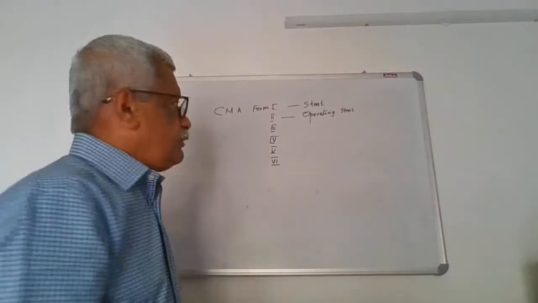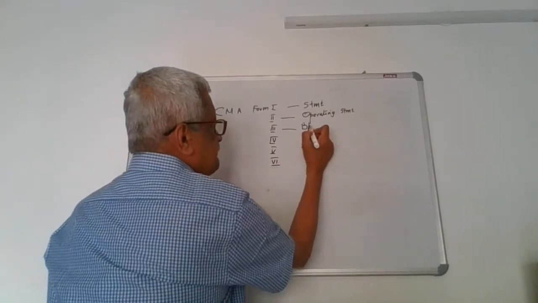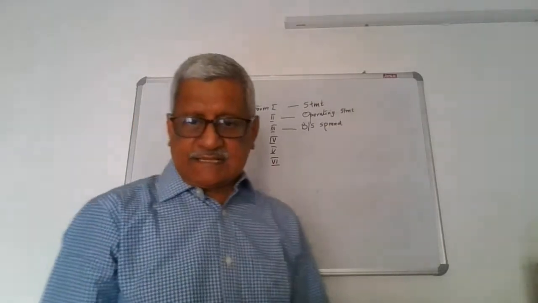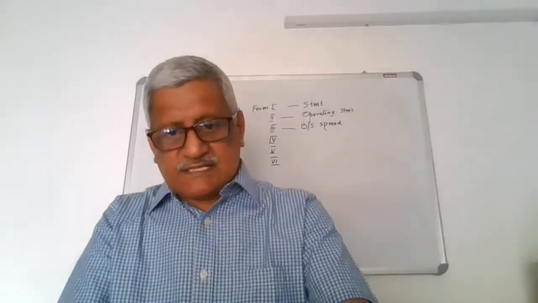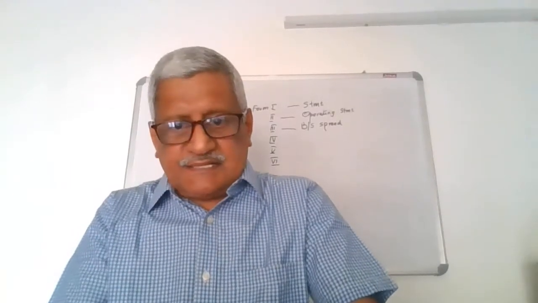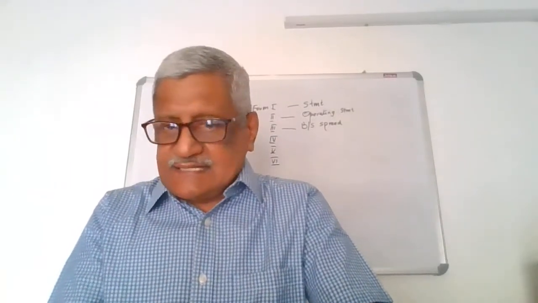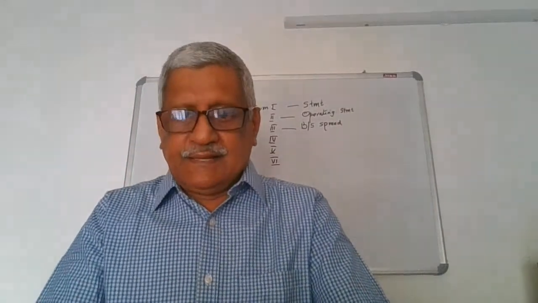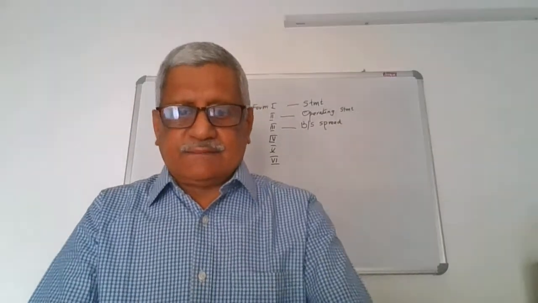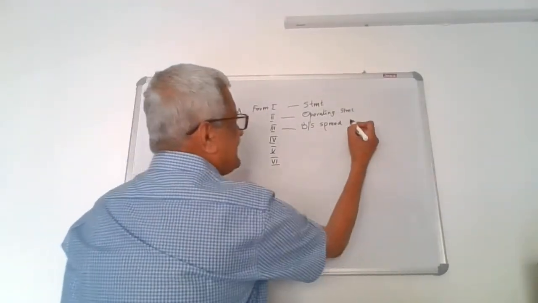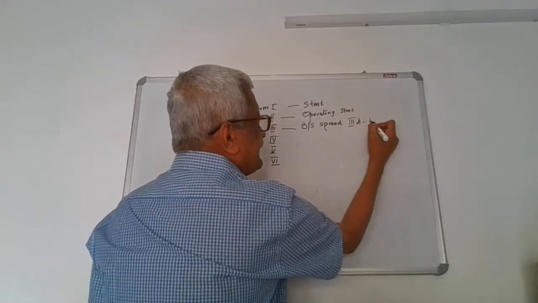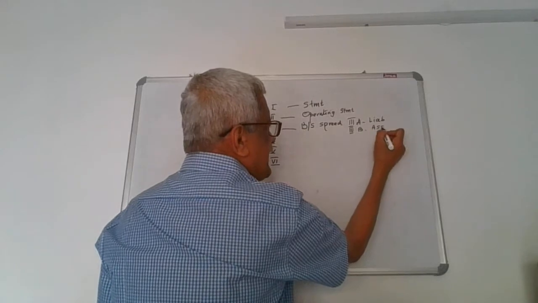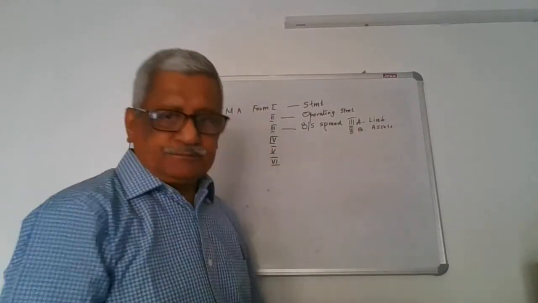Now, coming to the form number 3, it is known as balance sheet spread. It is nothing but balance sheet analysis. As we have already understood, the various items of the balance sheet, the liability side and asset side, are reclassified based on the maturity period, and then analysis is done. Here the form number 3A talks about the liability side of the balance sheet, and form number 3 talks about the asset side of the balance sheet.